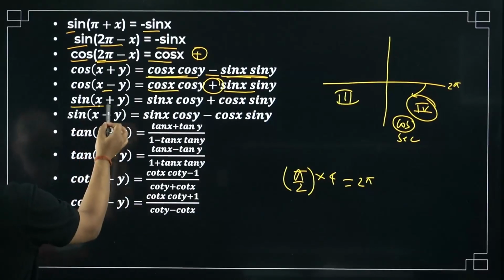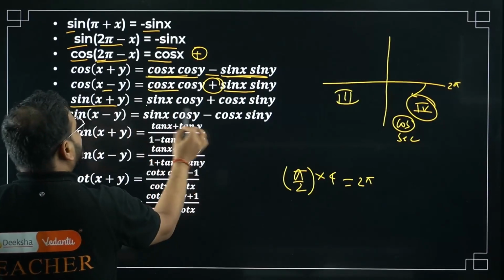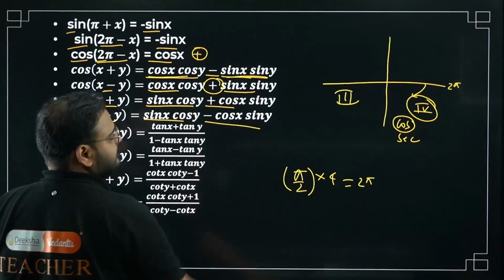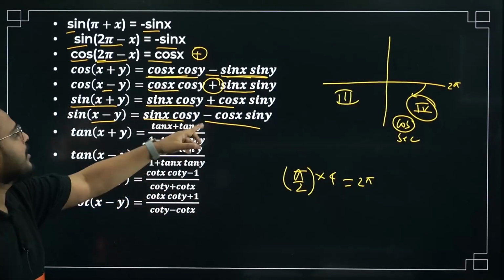What about this? Sine of x plus y will become sine cos with a plus sign. When it is minus, it will become sine and cos with a negative sign. Change the angle between sine and cos: sine x cos y, cos x sine y.